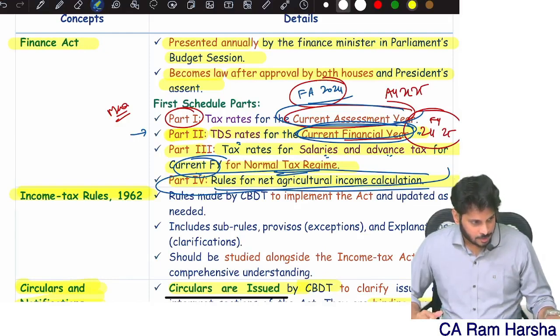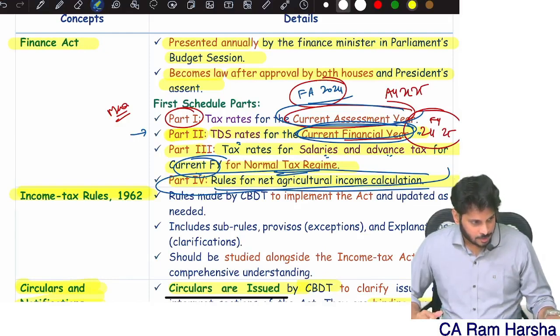Now suppose I have 4.5 lakh income. For the first 2.5 lakh, what is the tax rate? 0%, so the tax is 0. Next, 2.5 lakh to 5 lakh. Here 5 is not there, my total income itself is 4.5. The second slab is up to 5 lakhs, but my income is less than that, so I'll consider only 4.5 lakh. So how much is there? 2 lakhs, which is taxable at 5%, so 10,000. So my basic tax is 10,000. Are you clear?